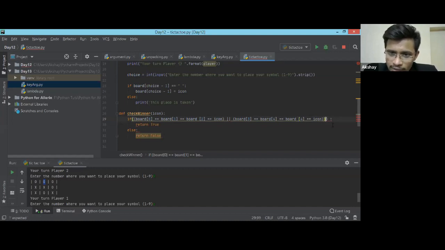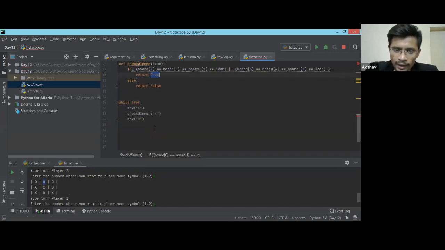And why is there an error? Is it because I added extra spaces? Yes, because of this one. Okay, gone. So this is my first condition. Let me just give a space. This is my first condition, and this is my or condition. If either this or this, if any of them satisfies, then my check winner will return true.